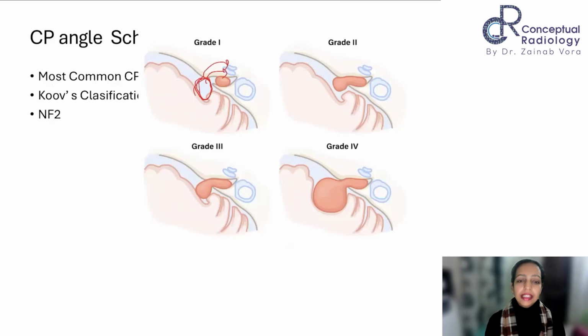The thing is that because of its origin from the vestibular nerve, they have to originate from the canalicular component. They primarily originate from here, and that is what gets clarified when you see the Koos classification, and that is the value of it. So when you describe a lesion, do not say that it is showing intracanalicular extent.